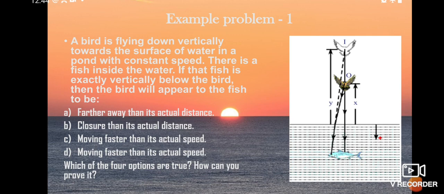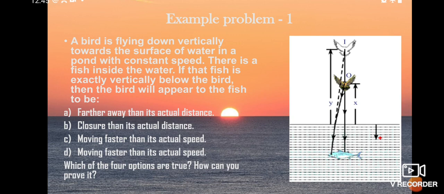Now we have to find where the image of the bird appears to the fish, whether it is the actual image or a farther image, and whether it is moving slowly or fast.